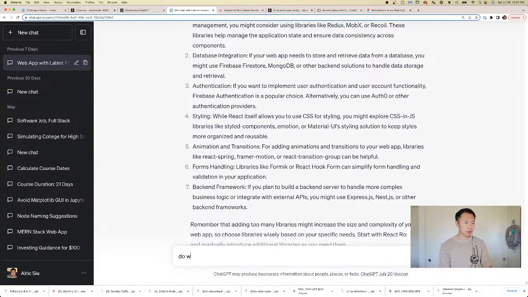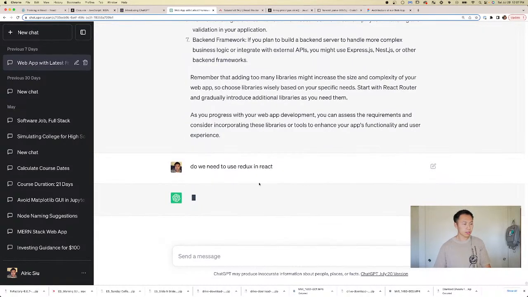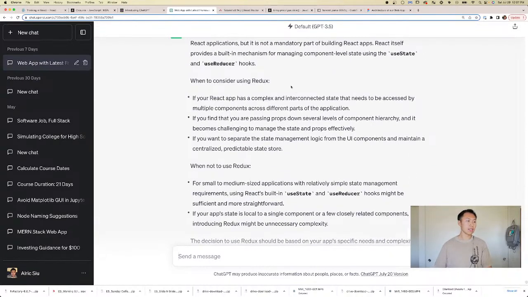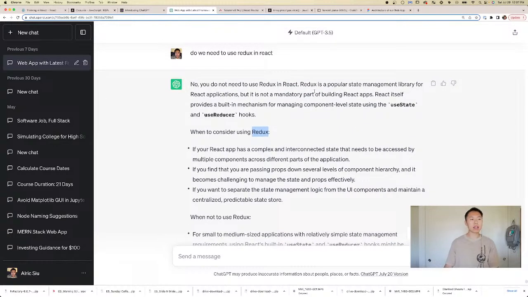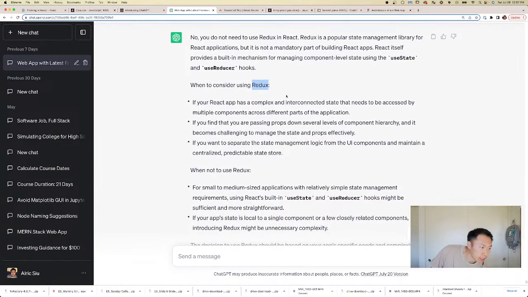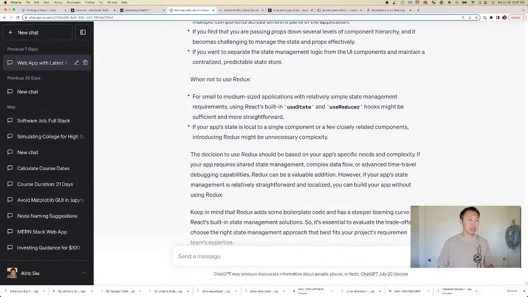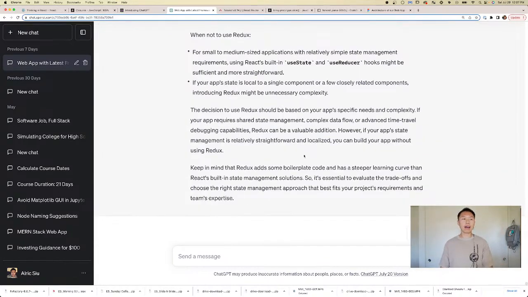Actually, let's see. Use Redux in React. I see. Redux is another popular library for handling state if your React app is complex. If we're small to medium size, we can use the built-in useState. So let's stick with the built-in useState for now.